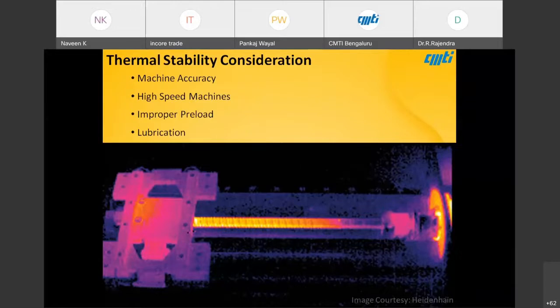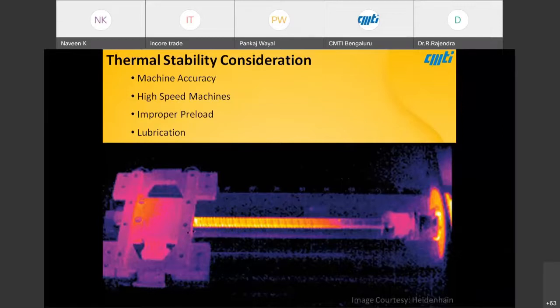Preloading is similar. We generally decide the preload up to 1/3 of the axial load we are going to put, and it has to be less than 10% of the dynamic load. If we have not set it properly, or because of improper use it has increased, then the temperature is going to rise.